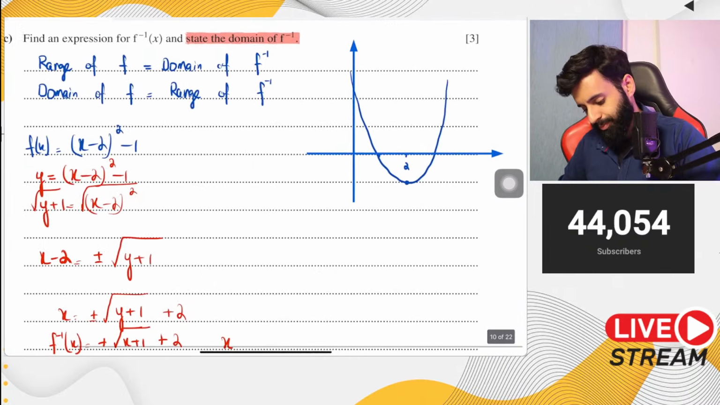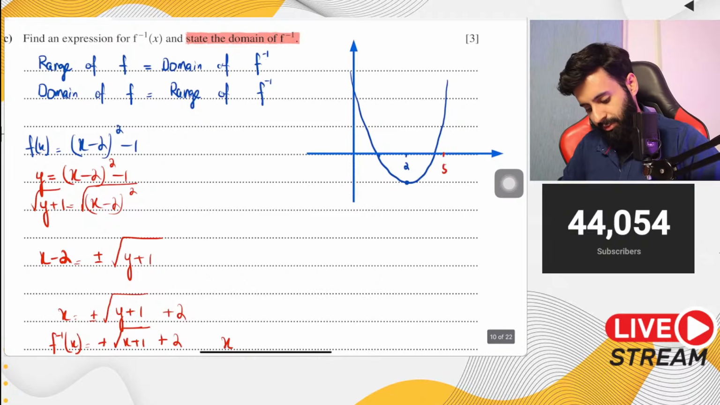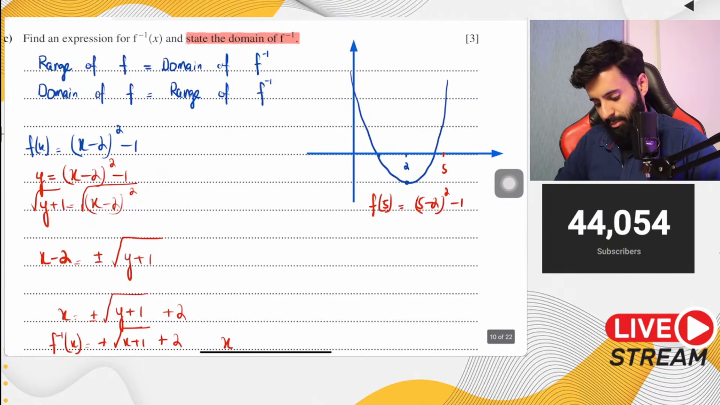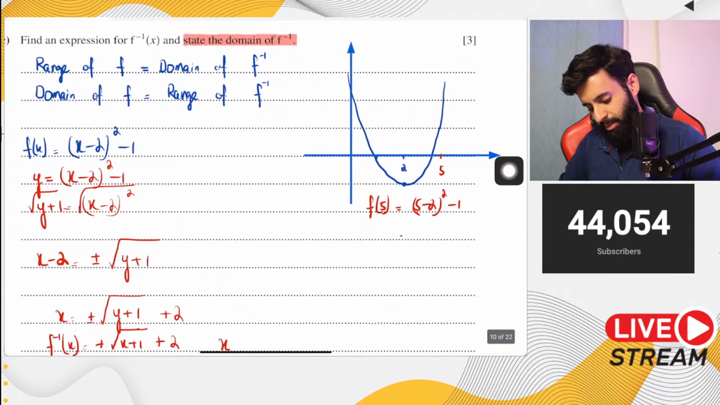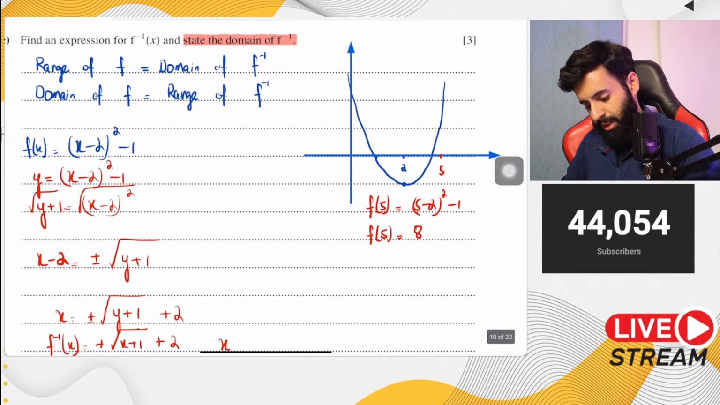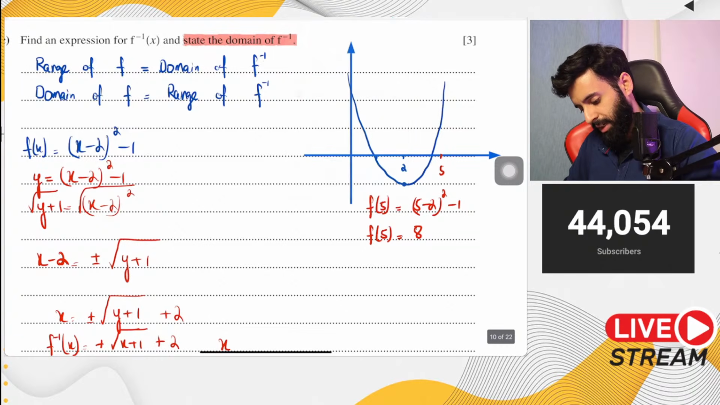Now the thing is, how do we write down the domain? So first of all, let's plug in 5 into this function. Let's find out f of 5. So f of 5 will be (5 minus 2) whole squared, minus 1. 5 minus 2 is 3, 3 squared is 9, 9 minus 1 is 8. So that means f of 5 equals 8. When you plug in 5, you get 8.